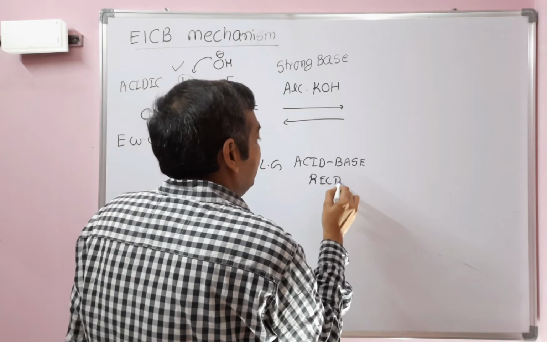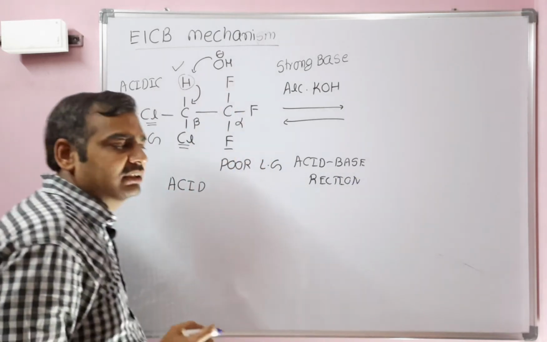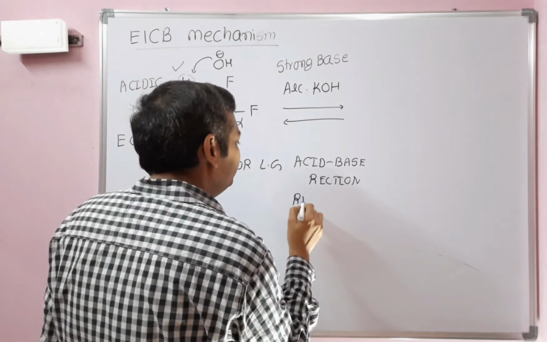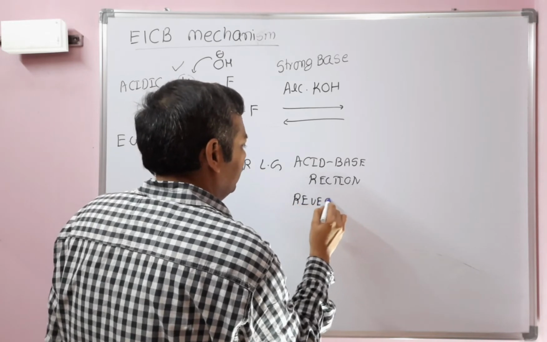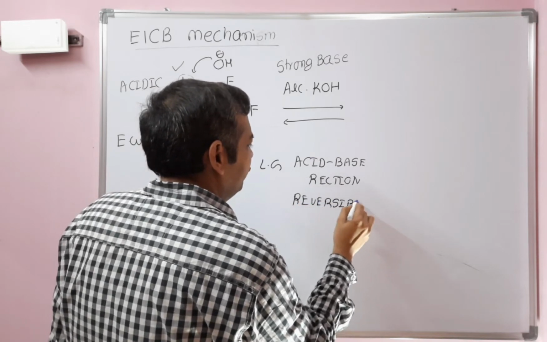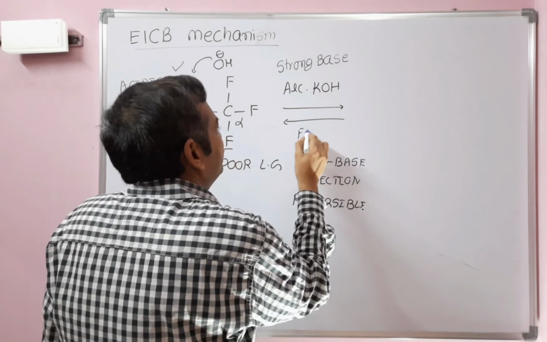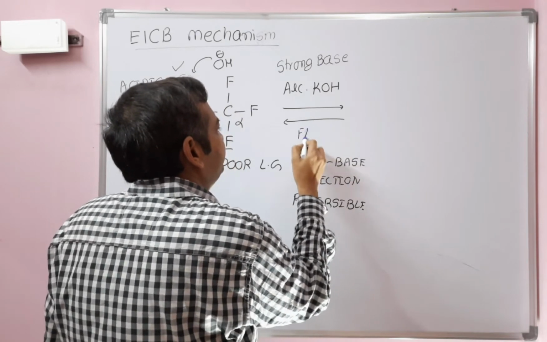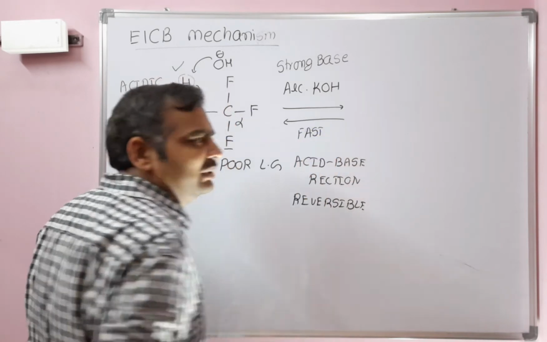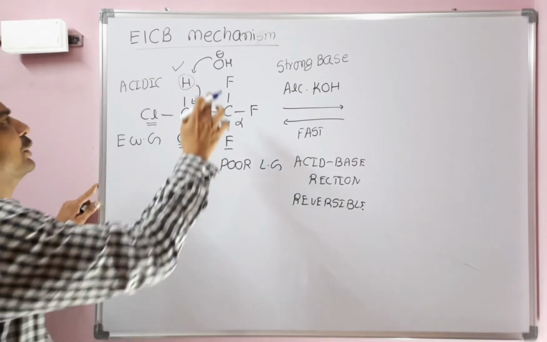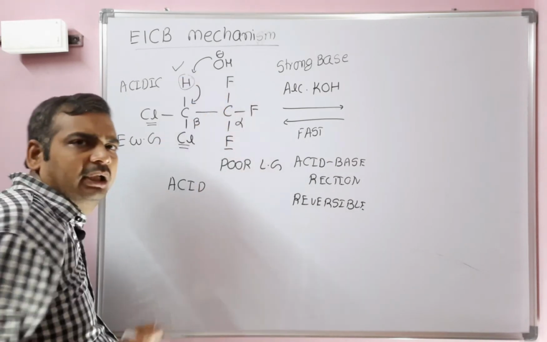It is a reversible reaction; all acid-base reactions are reversible. And the first step is a fast step.